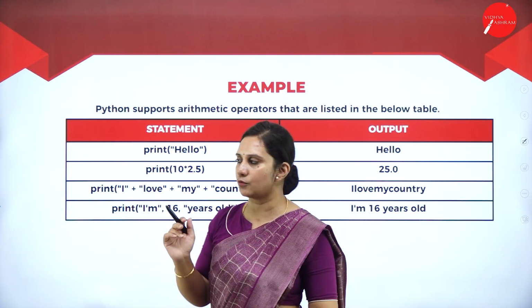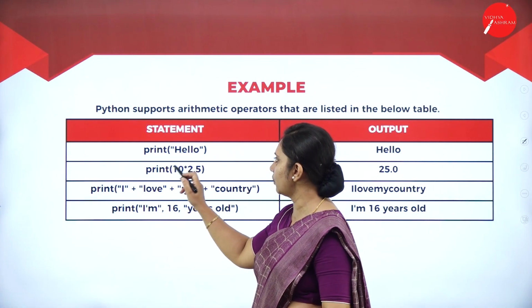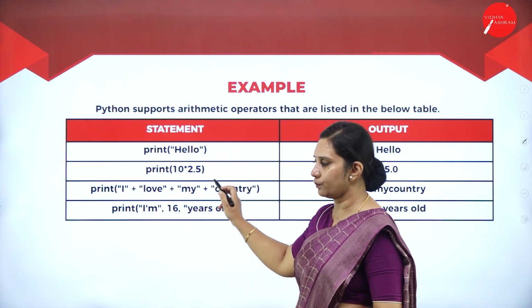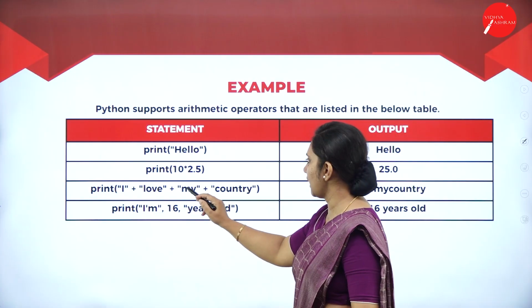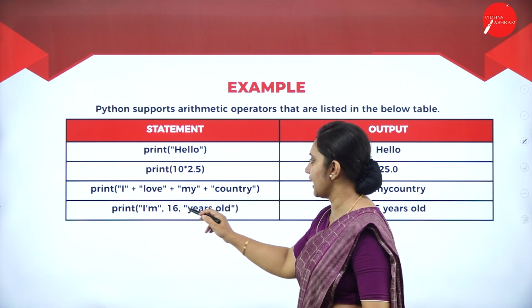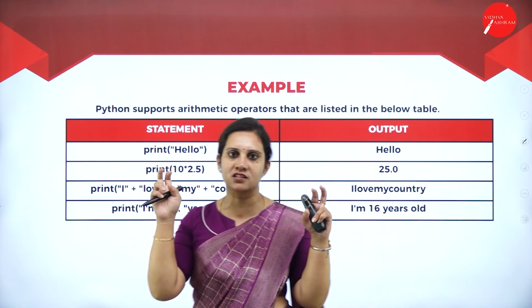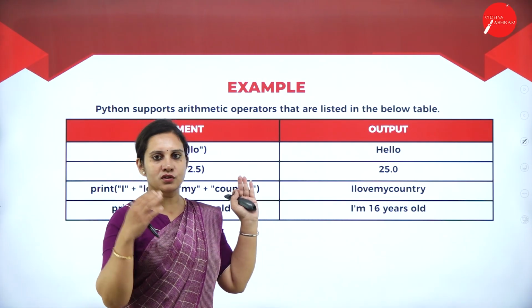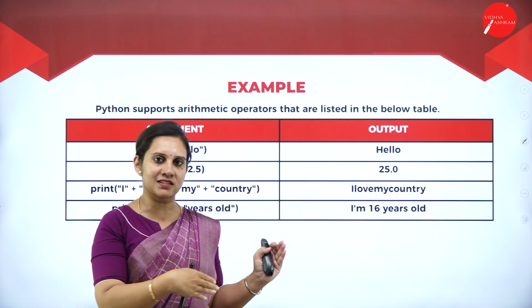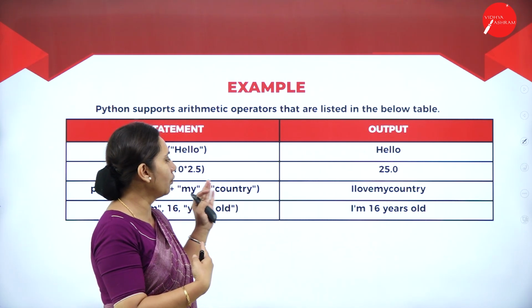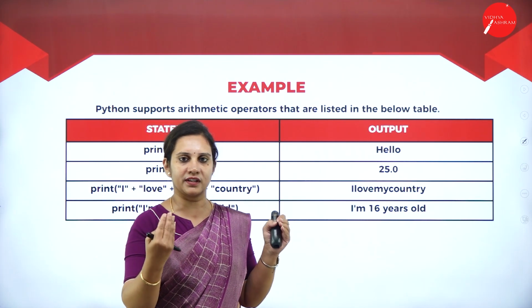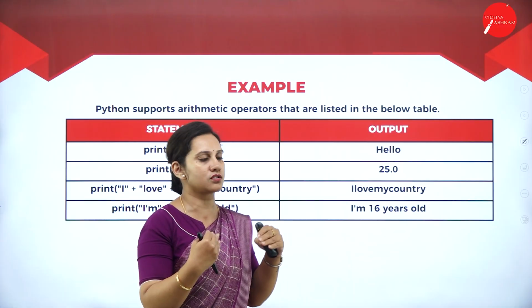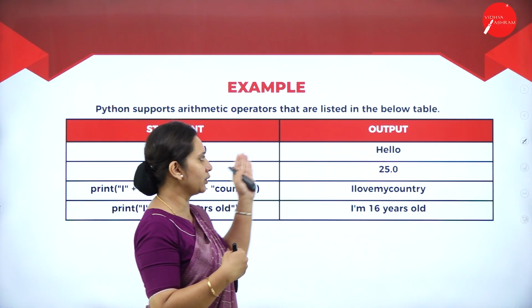Here are some examples. You can see print hello, print 10 into 2.5, and print I love my country and I am 16 years old, everything within double quotes. The output will be displayed like this. In my last session I explained that a string has to be declared within single quotes or double quotes, and that is how print takes it.